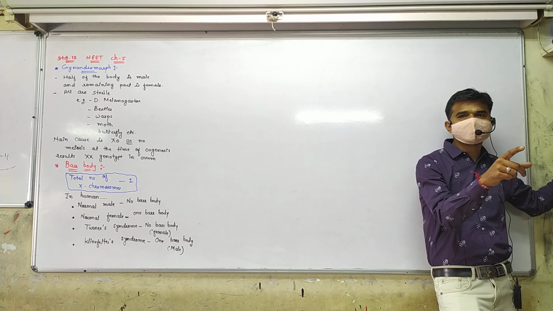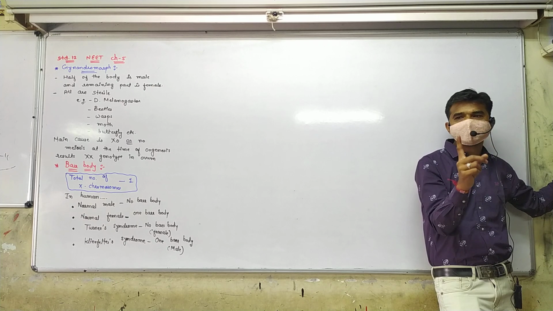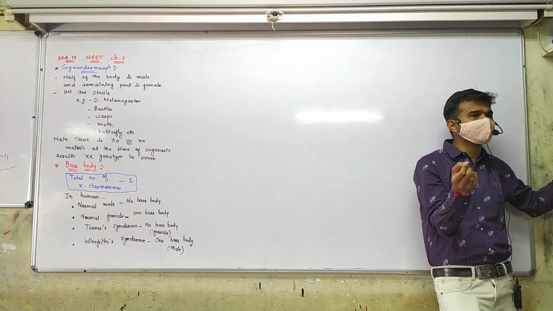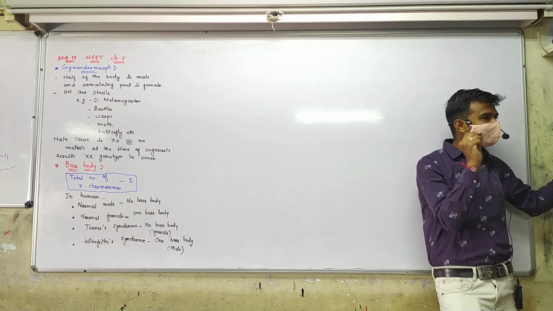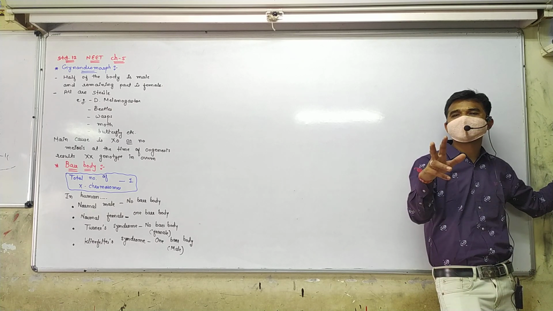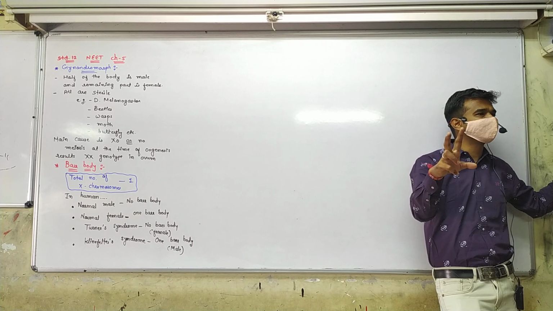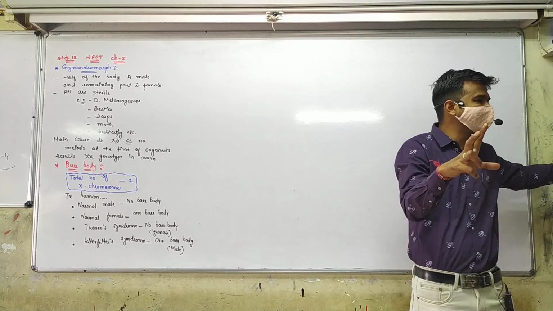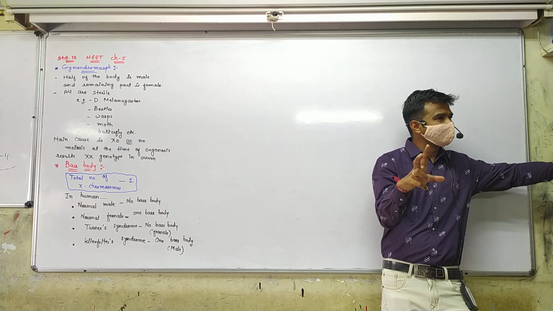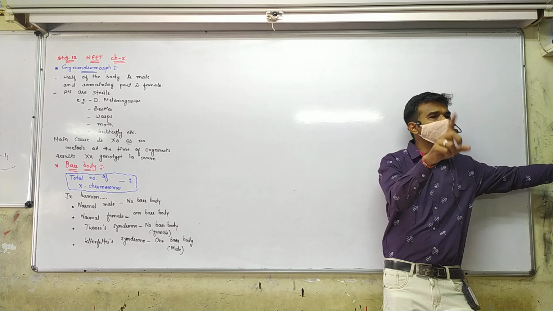Now I will connect this topic with amniocentesis. In amniocentesis, a small specimen of the amniotic fluid is taken and the bar body is identified inside. So there are two uses of amniocentesis. One is to identify any type of genetic disorder in the growing embryo, and along with that we find the bar body.